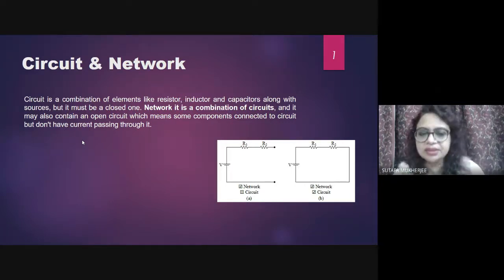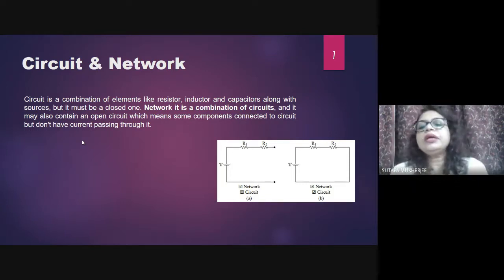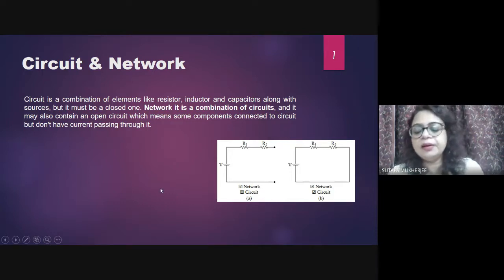Unless the circuit is closed, you will not get current, and if an active source is not there, you will not get current. A network is a combination of circuits, and it may also contain an open circuit. This is an open circuit because it is not closed, and some components are connected to the circuit but have no current passing through them. This means that if your circuit is not complete, you will not get any current. Okay, fine.